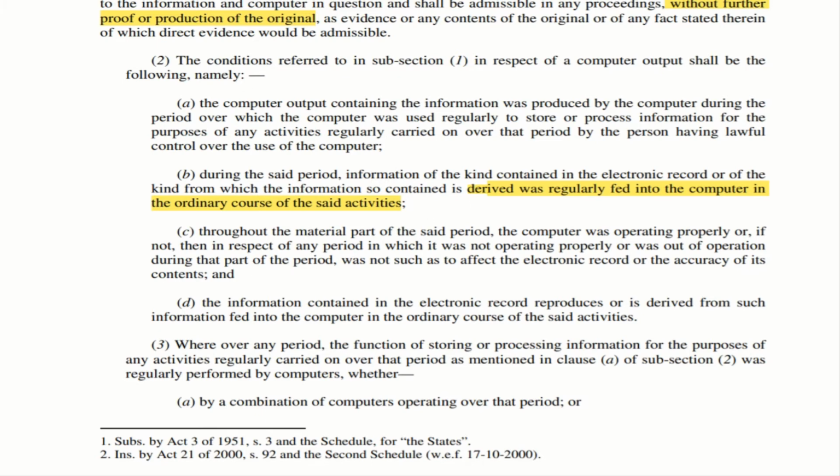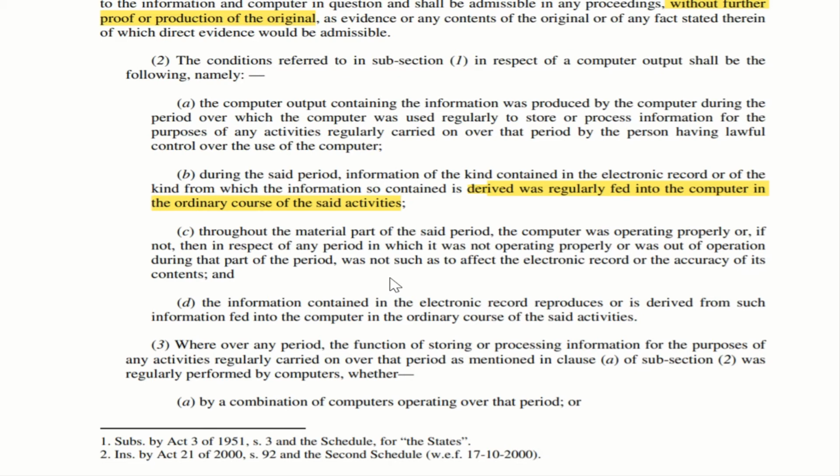Next is C. The most important thing is that the computer should have been operating properly for that entire period during which this particular output is given. Throughout the material part of the said period, the computer was operating properly. Imagine if there was some repair in that particular computer, some hardware technician would have inserted some aspect or would have removed some aspect or would have altered some aspect.